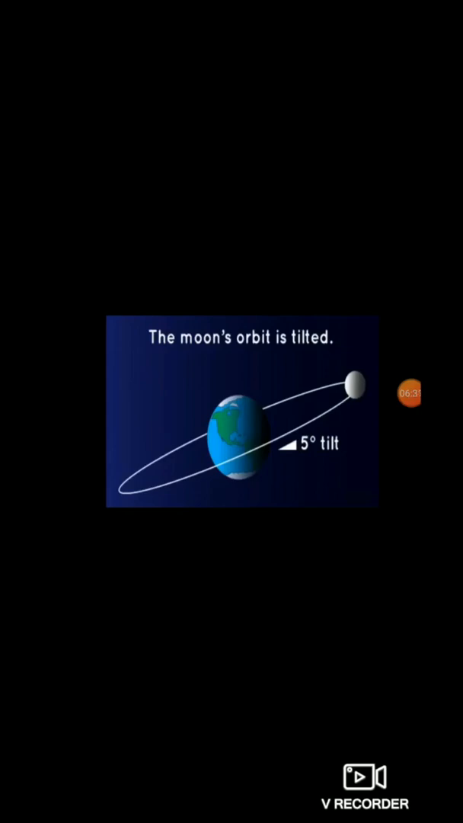Hence, you can see the picture, the distance of the moon from the earth is not the same everywhere along its orbit while revolving. You can see the picture. The distance between the moon and the earth is always not the same. It's elliptical motion. That's why it's elliptical.